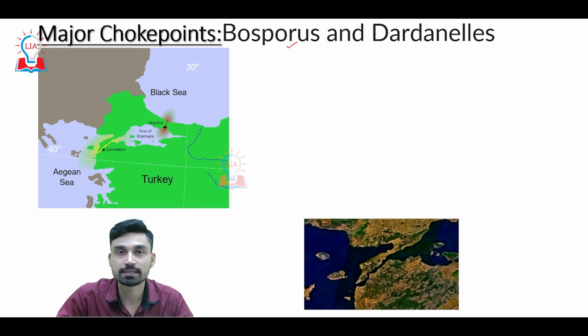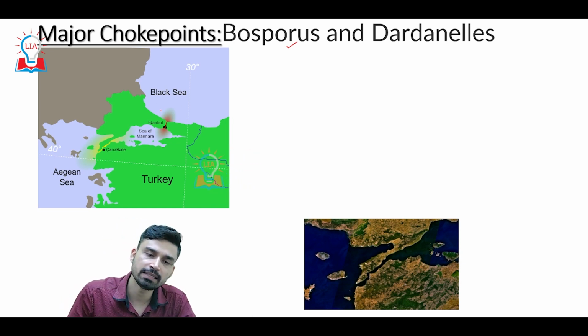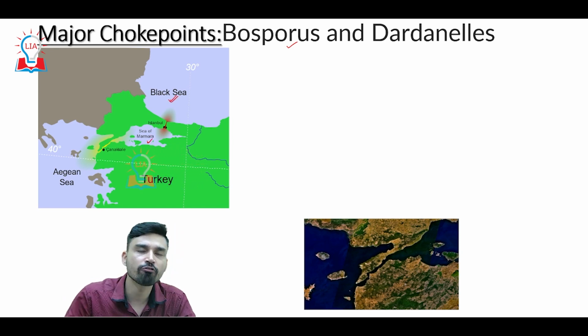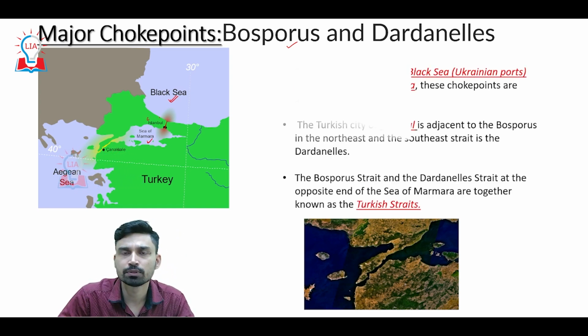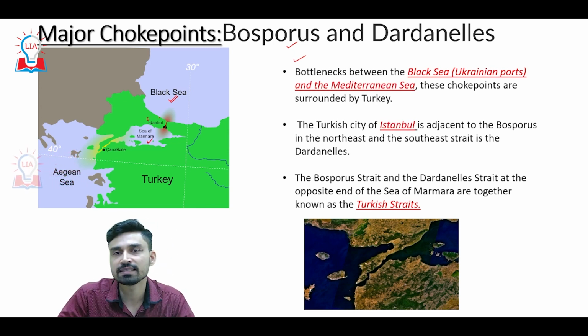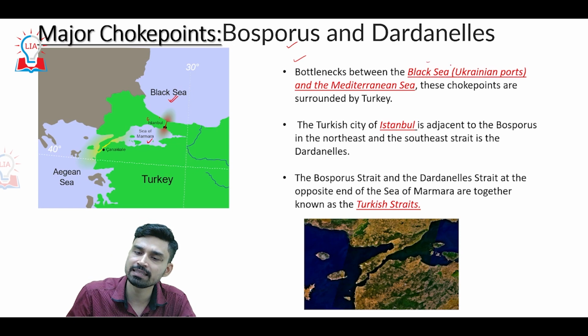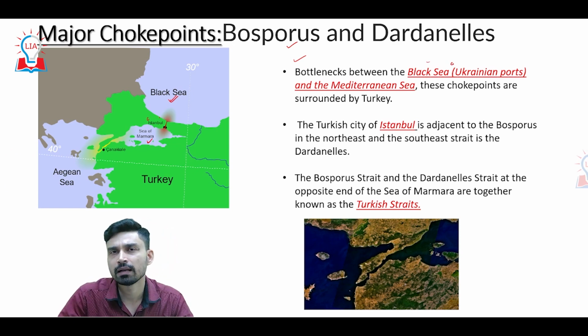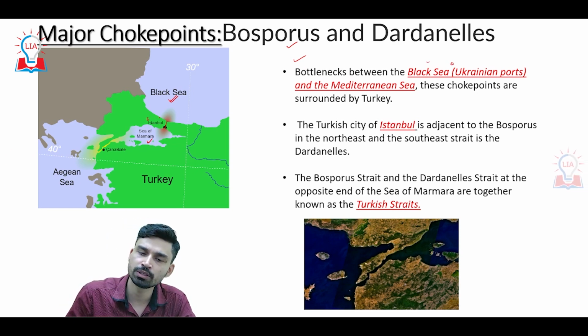If we first try to understand the location on the map, basically the Strait of Bosporus is situated between the Black Sea region in the north and a small sea that is called the Sea of Marmara in the south. In between this, we have the city of Istanbul, that is also the ancient capital of Turkey. Now, if we talk about the Bosphorus Strait, it exists as a bottleneck between the Black Sea, largely from the Ukrainian port, and now to a large extent the Russian-occupied ports in the Black Sea, and the Mediterranean Sea in the south, of which the Aegean is a part.